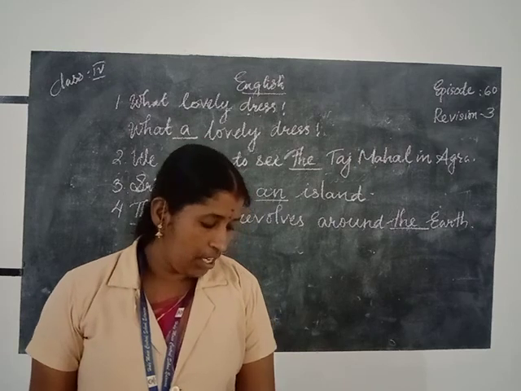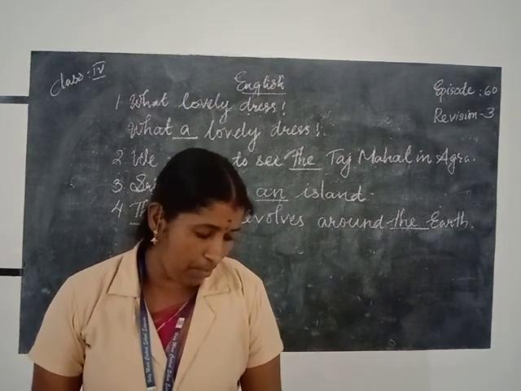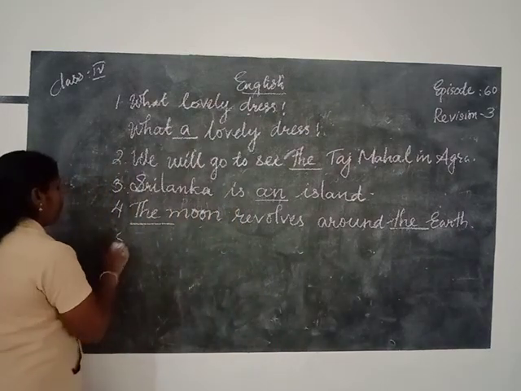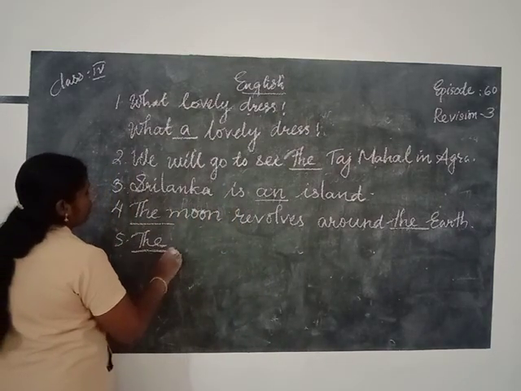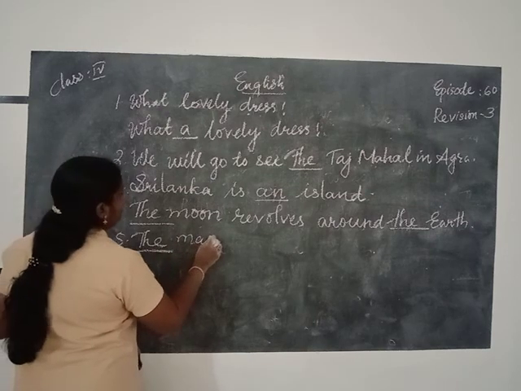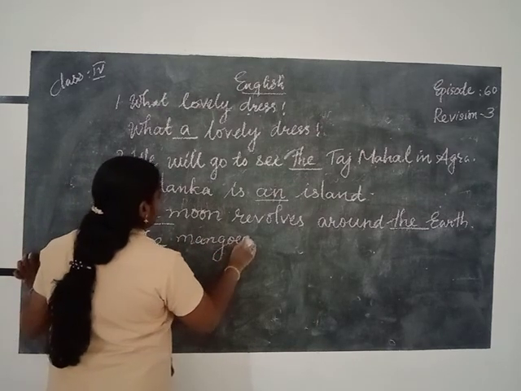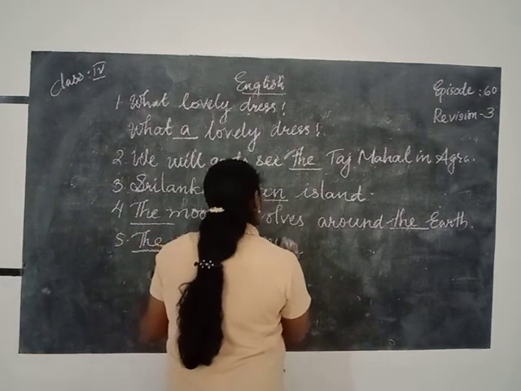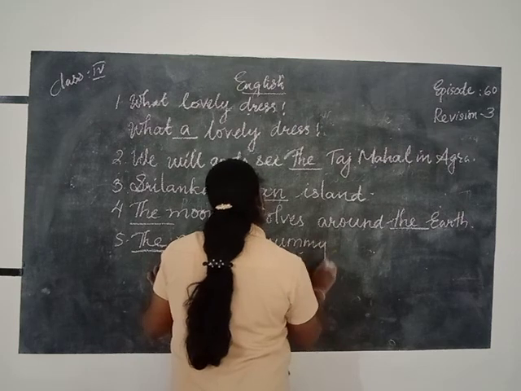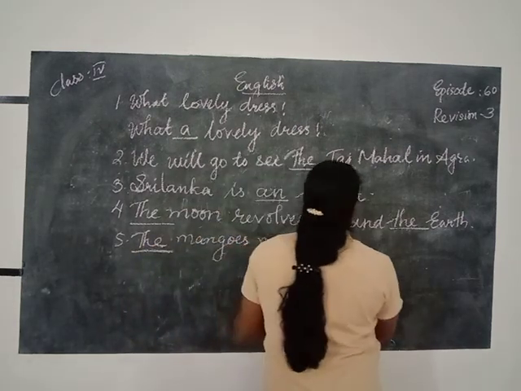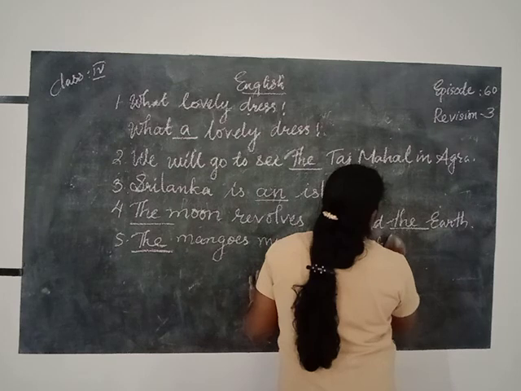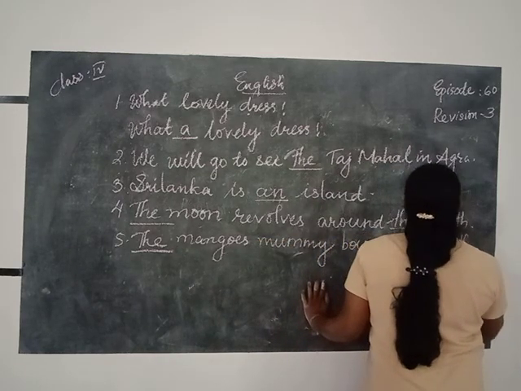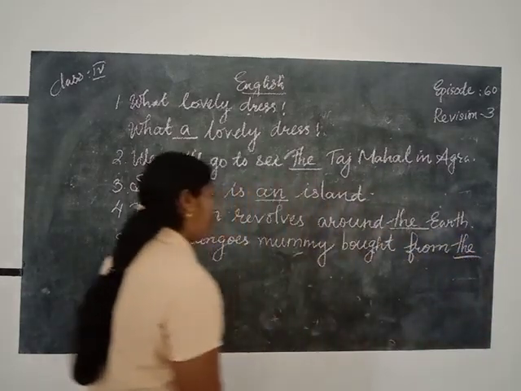Next one, last one. Mangoes mummy bought from market are sweet. The mangoes mummy bought from the market are sweet. The is used here.